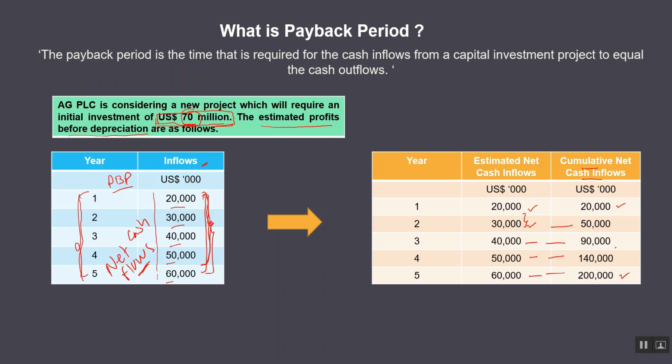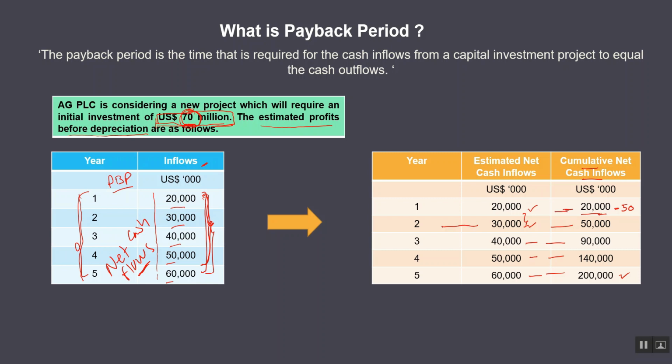However, in this case we need to identify at which point this 70 million will be recovered from these cash flows. At the end of the first year, AG PLC has earned 20 million, which means out of 70 million, AG PLC still has to recoup 50 million.